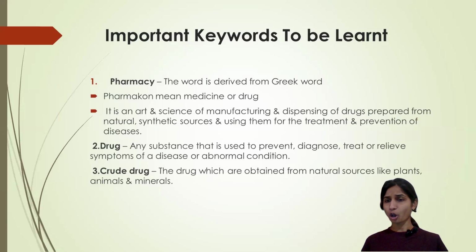Whatever things we extract from plants or animals or minerals, this is the meaning of crude drug. We are just wording it as crude drugs. That's it. And these are the main points to be learned before entering into the field of pharmacy.